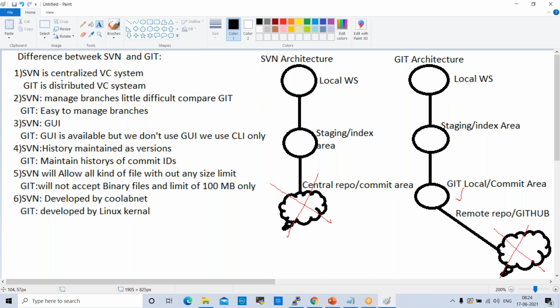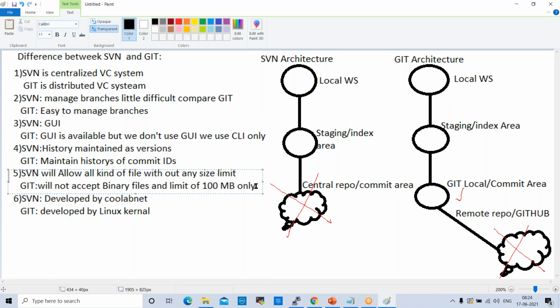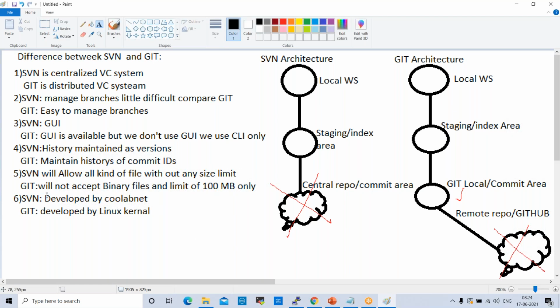SVN is a centralized version control system. Git is a distributed version control system. That is the first difference, and we need to explain it when we get this question in an interview. Second difference: SVN will allow all kinds of file formats without any size limit, whereas Git will not accept binary files and has a limit of 100 MB only. So this difference we can explain. Then we can give the third difference, the fifth difference, like that.